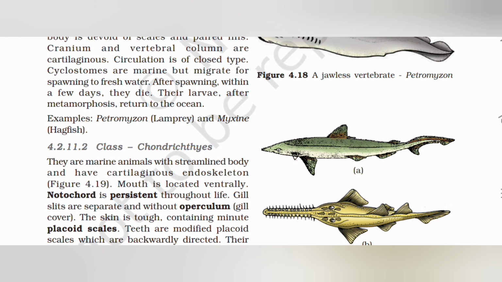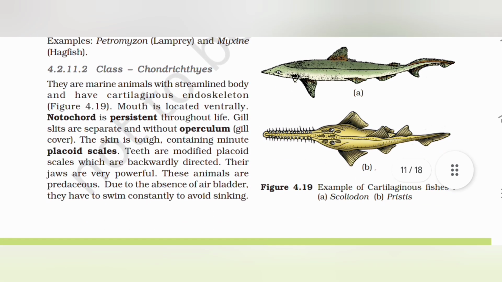4.2.11.2 Class Chondrichthyes. They are marine animals with a streamlined body and have cartilaginous endoskeleton. Figure 4.19. Mouth is located ventrally. Notochord is persistent throughout life. Gill slits are separate and without operculum (gill cover).